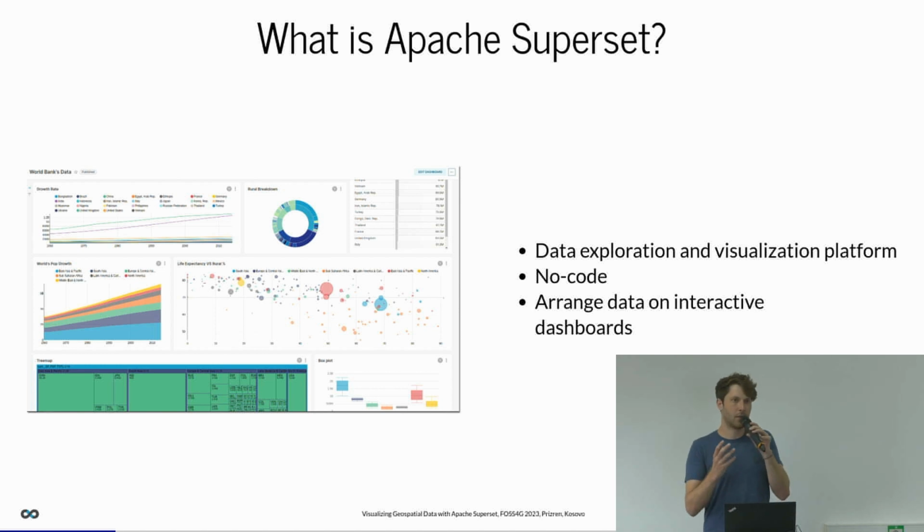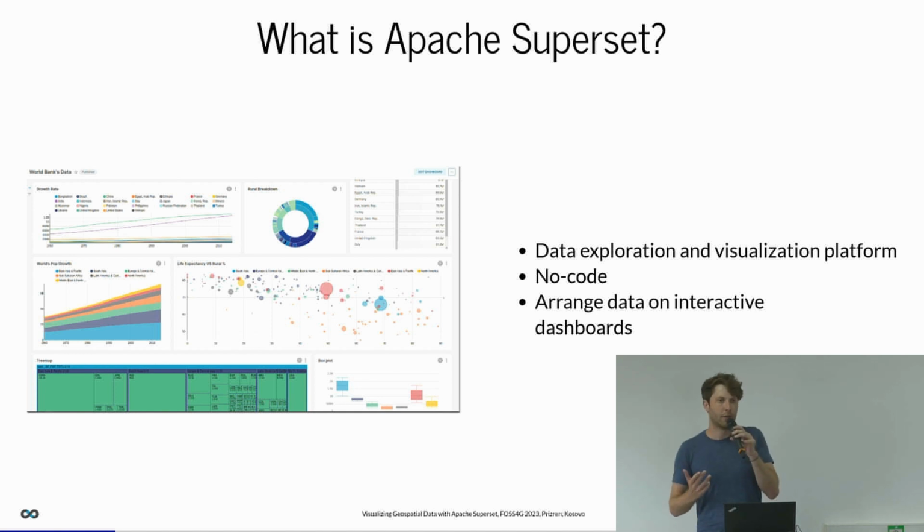So you can arrange different visualizations of a certain topic on a dashboard, and then give your audience, for example the public, or a certain user audience, information about a certain topic.